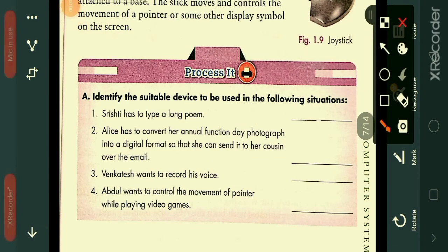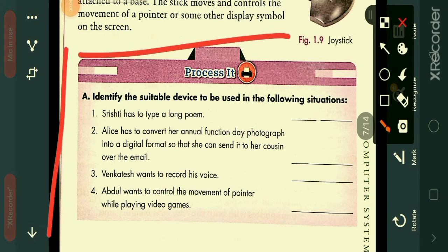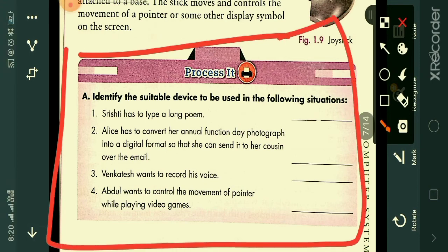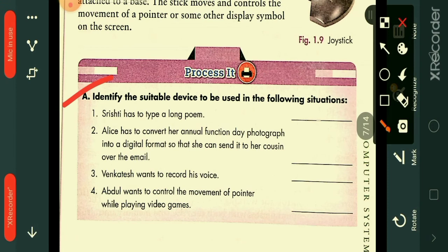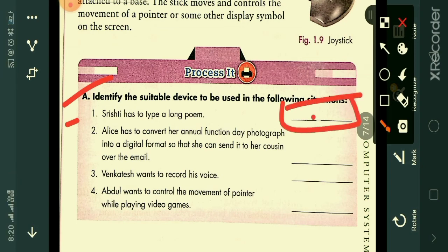This is all about the class, students. Now the last part is the assignment for you. I'll explain it, write answers and submit to me. Identify the suitable device to be used in the following situation. Srishti has to type a long poem. Suppose if you want to type a poem in your computer, which device do you use? Yes, you write the device name to type a poem.